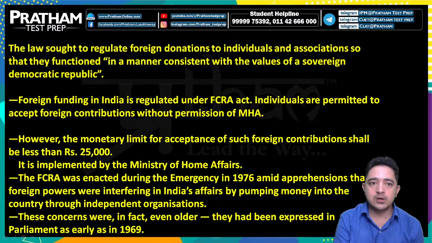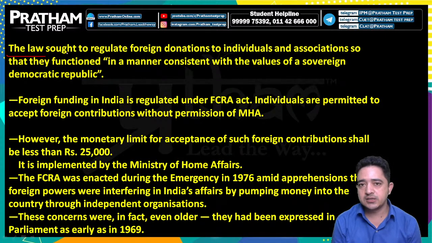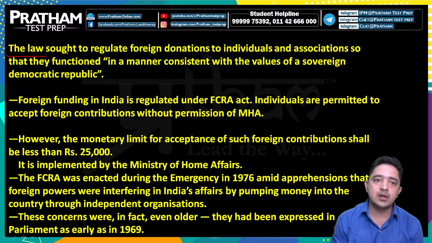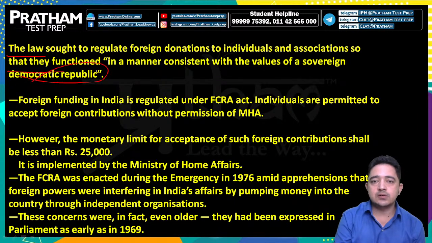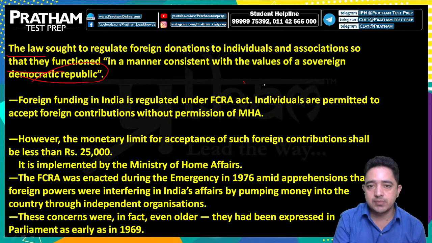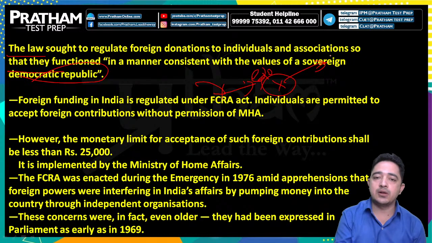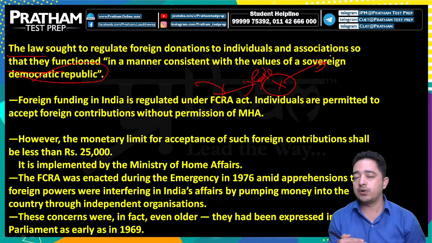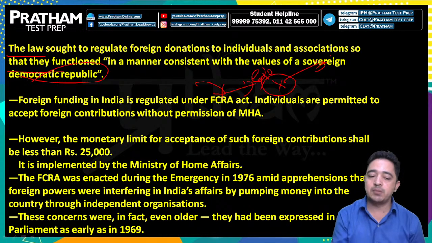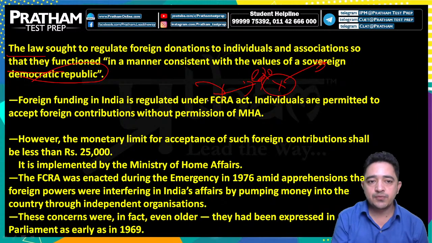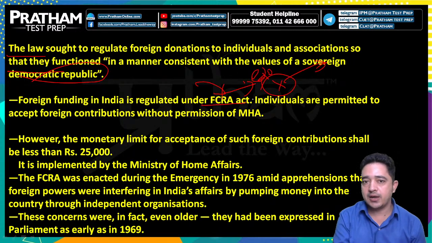Now, if we talk about it, the law seeks to regulate foreign donations to individuals and associations so that they function in a manner consistent with the values of a sovereign democratic republic. So, as we know, if any fund is received by an NGO from a foreign country, and the purpose was education, we cannot spend it for another purpose. You cannot spend money on the orphanage, you cannot spend money for the slum people. So foreign funding in India is regulated under the FCRA Act.